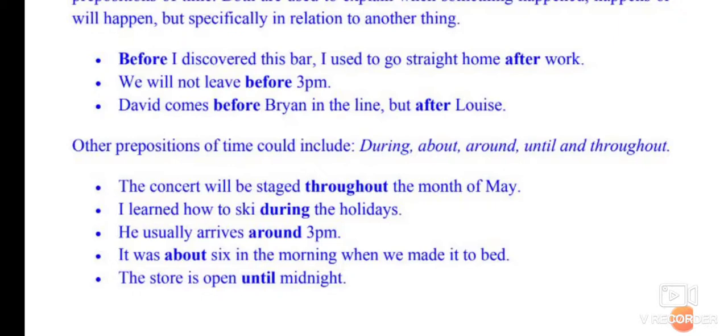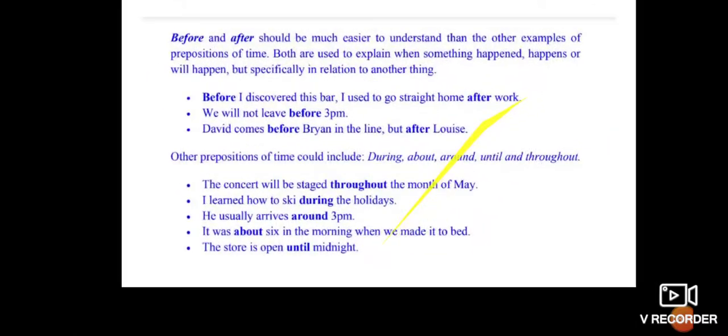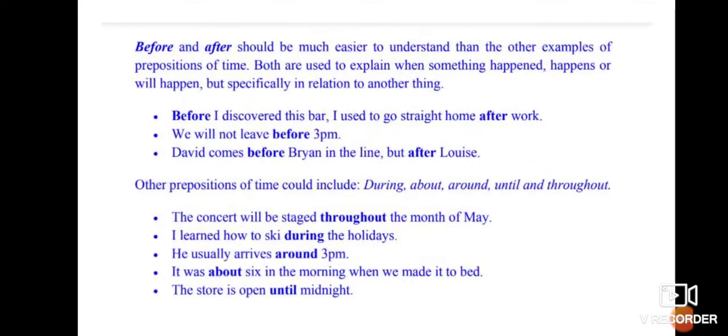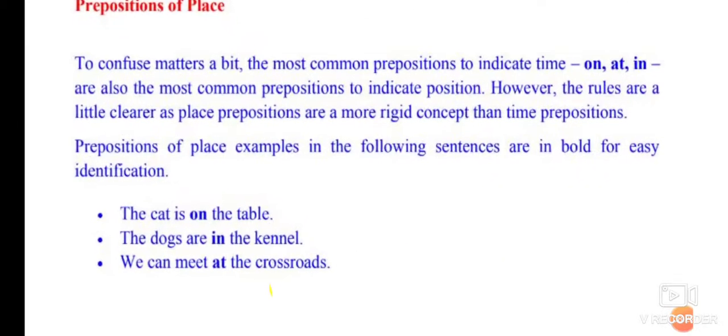He usually arrives around 3 p.m. It was about 6 in the morning when we made it to bed. The store is open until midnight. So these are also some kinds of prepositions which you need to study. These are some types of prepositions which you may not practice often, but they are also very important. Hope you are getting it.